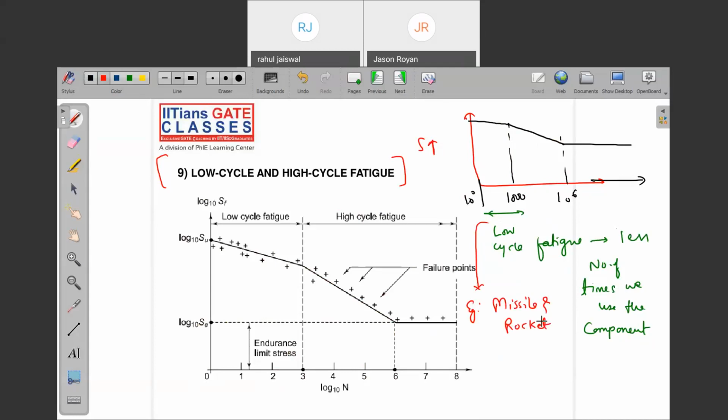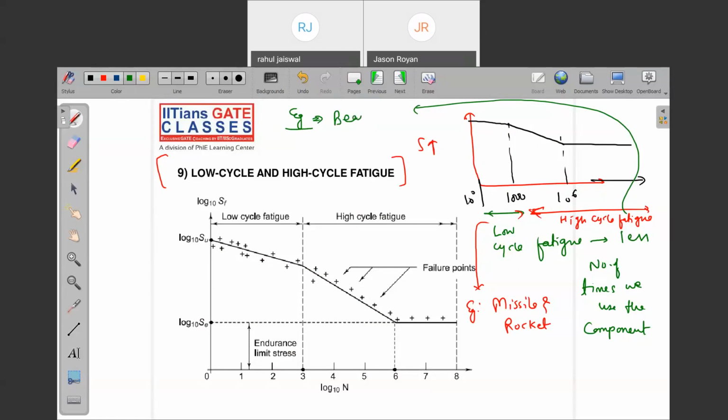Missile and rocket, because missiles and rockets are designed based on what? Low cycle fatigue. Is the number of times a missile or rocket is used very high or very low? After this one, we are calling it high cycle fatigue. High cycle fatigue. Just tell me, what is an example of high cycle fatigue? Very easy example, you can tell me.